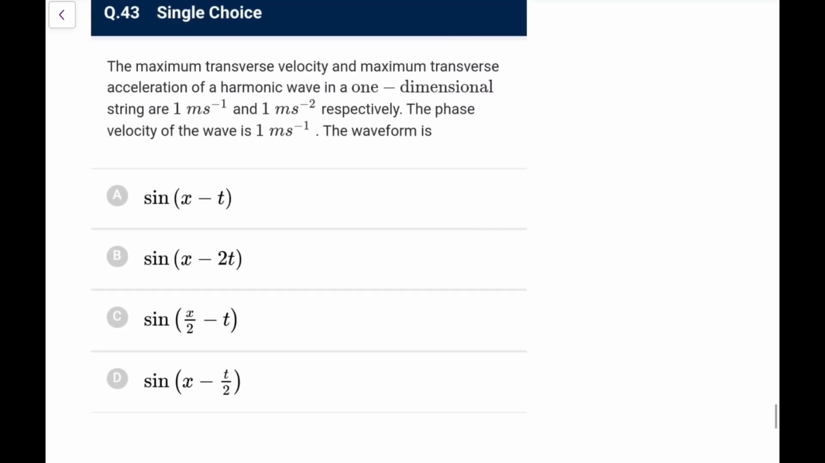Maximum transverse velocity and maximum transverse acceleration of a harmonic wave in 1D are 1 and 1. What is the waveform? The wave speed is 1, so that means omega by k is 1, and omega by k is 1 only in the first option. Go for option A, that's all.